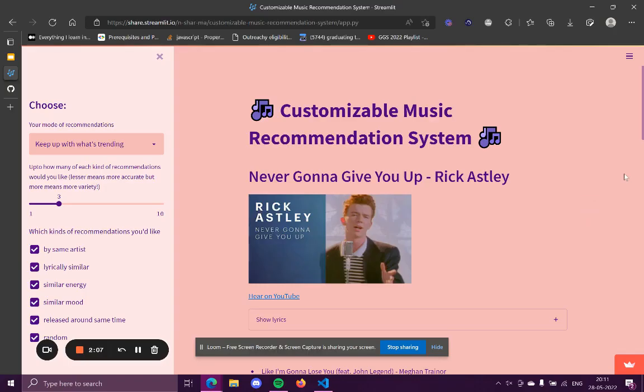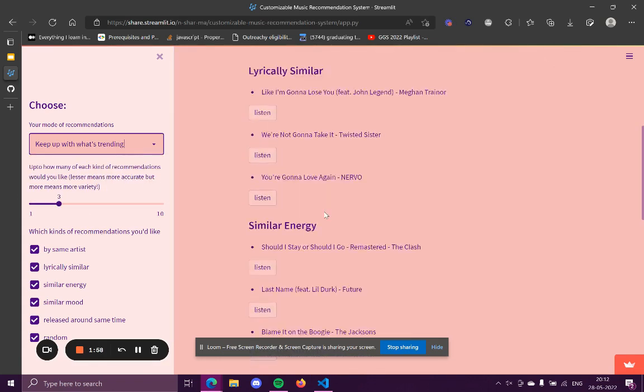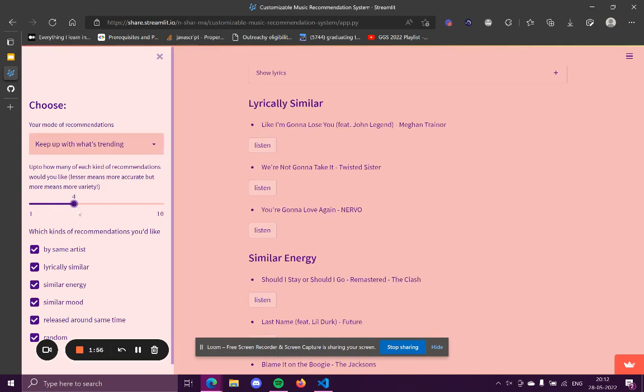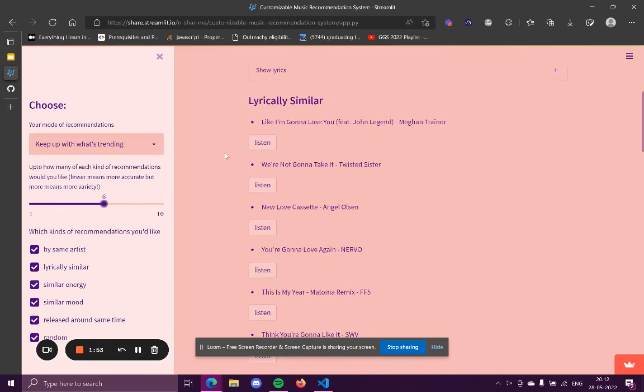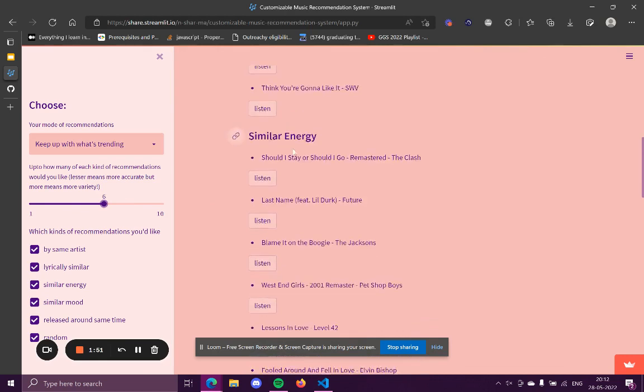And as you can see, all the features that were listed in the PPT are here. You can choose between these two modes. We'll keep it this for now. And also you can see right now there are 3 of each type. But when we change this using the slider, we can see that it updates really fast. Now we have 6 of each type.